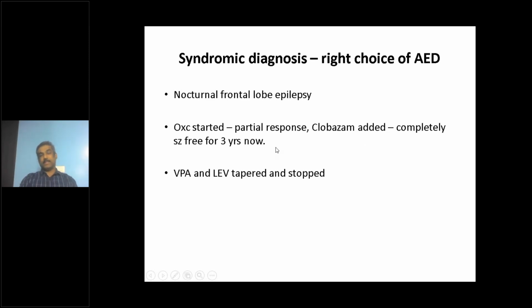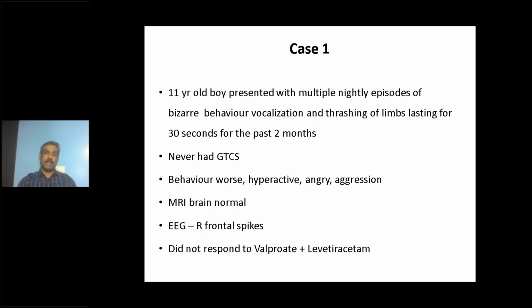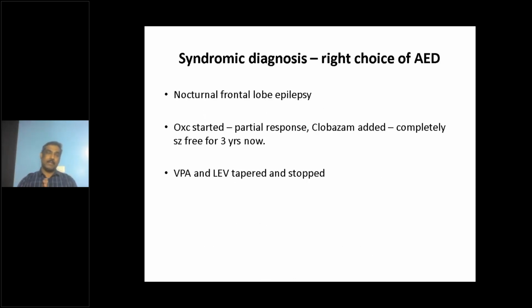The recent story is, he is an 11-year-old child, right? He was on a 5 milligram clobazam tablet, half a tablet at night, once a day. After 3 years of seizure freedom, we tried to taper that half tablet and stop. The moment we stopped, he started having those nocturnal episodes again. For 3 years he was completely seizure free.